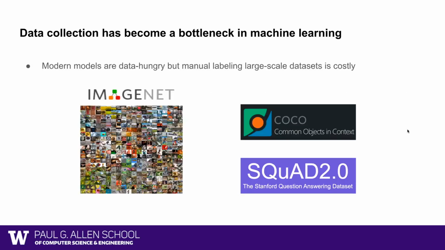In the past few years, we have seen that data collection has become one major bottleneck in machine learning. As modern machine learning models get bigger, they are more data hungry. But manual labeling of large-scale datasets can be very expensive, like building ImageNet or MS-COCO for vision tasks, or building NLP datasets like SQuAD for question answering.